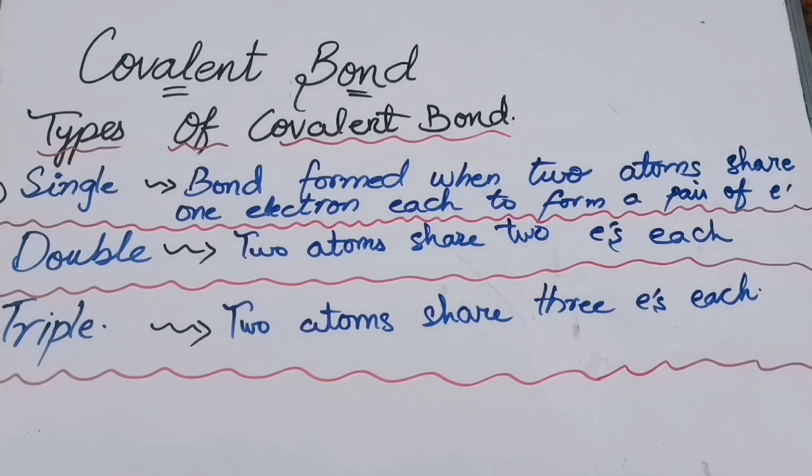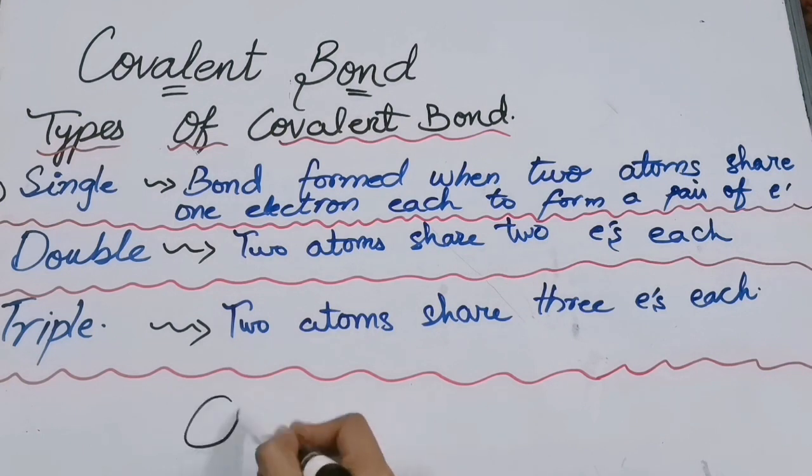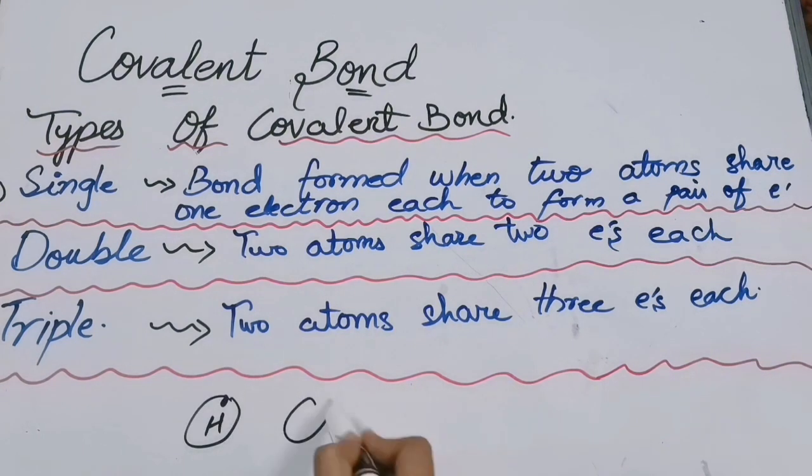Now let me tell you the definitions of single covalent bond, double covalent bond and triple covalent bond. We have already studied the example of single covalent bond. Hydrogen, right? Each hydrogen was having one electron, and they shared this one electron.